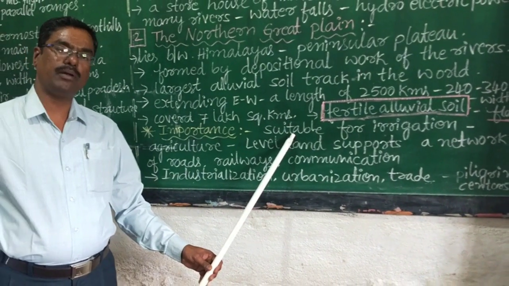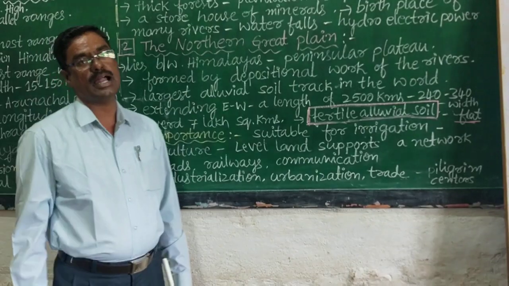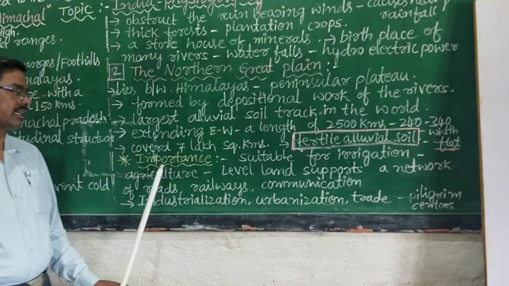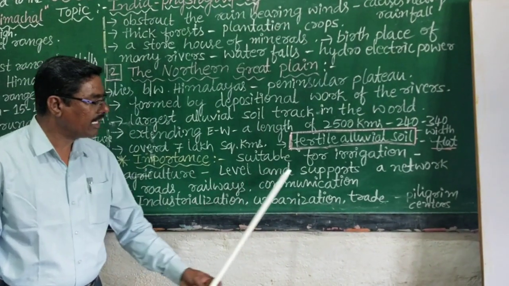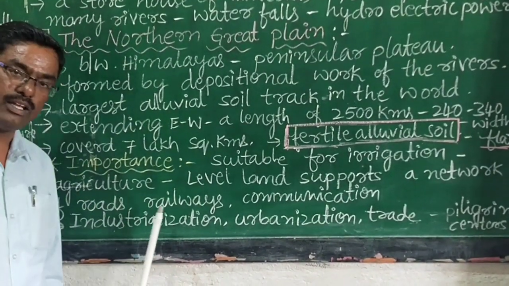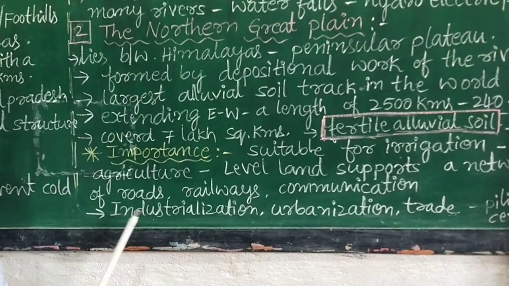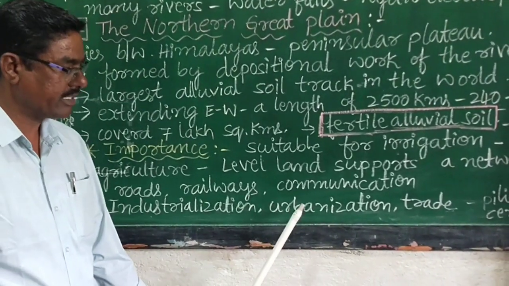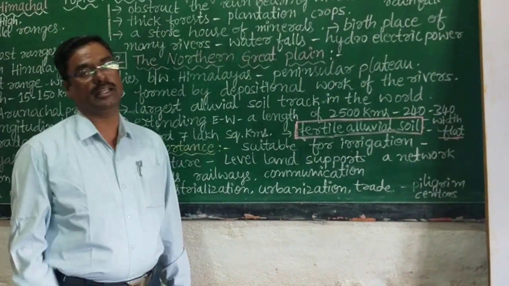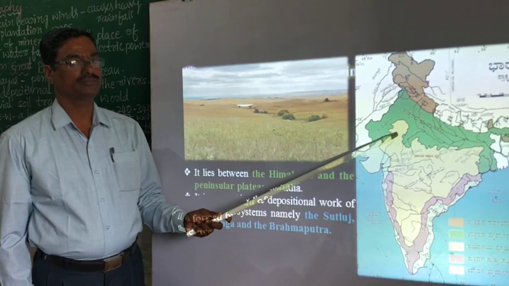Next we go to the importance of Northern Great Plain. Northern Great Plain is suitable for irrigation and agriculture because it has perennial rivers and most fertile alluvial soil. Another importance of Northern Great Plain is the level land. This level land supports a network of roads, railways and means of communication. It is also useful for industrialization, urbanization, trade, etc. And Northern Great Plain has many pilgrim centers. Hence, we will know more detail through visual aids.